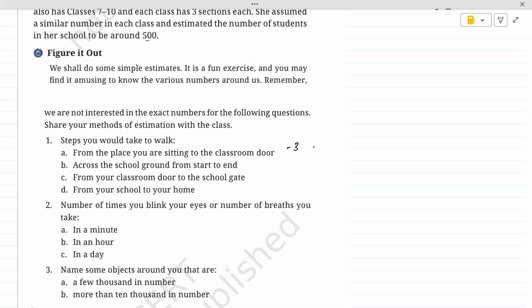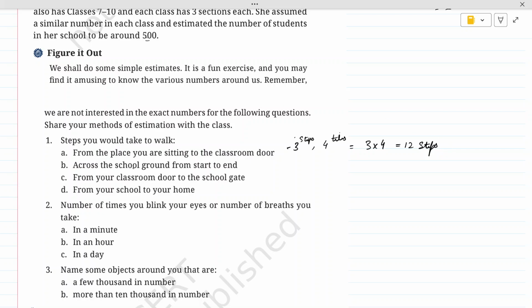Until I reach the door, there might be some 4 tiles. So I am taking 3 multiplied by 4, 12 steps. Okay, this is just an example. You have to see in your classroom if there are tiles or any other criteria you can use to measure. I am just taking the example of a tile on the floor. To cover one tile you take 3 steps, and there are 4 tiles till you reach the door. So in all you will take 12 steps.